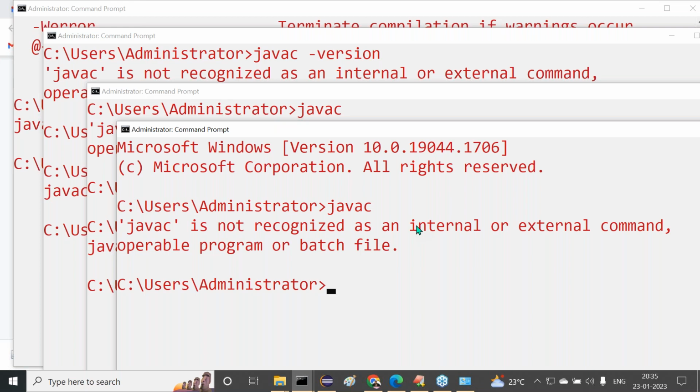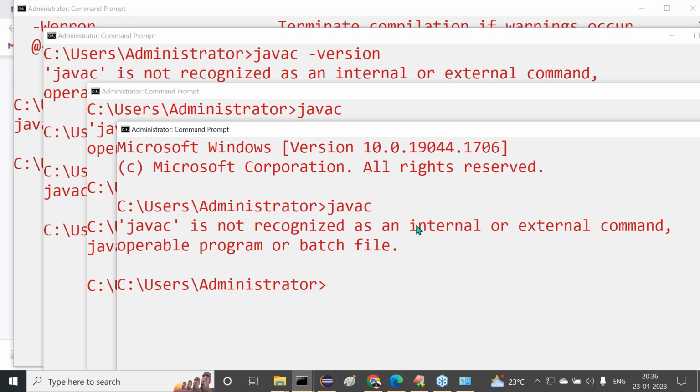In this way, if we set the path environment variable, it is applicable only up to the present command prompt, and it is not available to the other command prompts. That is the problem with the temporary setup. So every time we open a command prompt, we have to set this path environment variable in this way. It's a waste of time and work, isn't it?